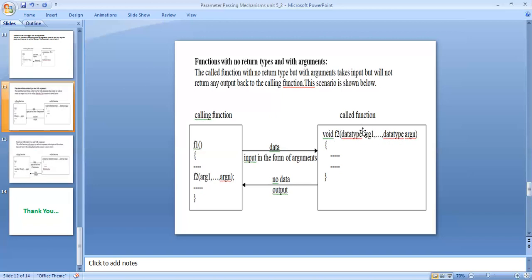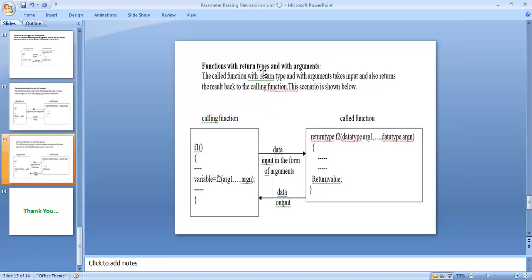We also use pointers here. When using pointers, we write int asterisk variable 1, comma, int asterisk variable 2. Asterisk means the indirection operator. When you declare a pointer, you must compulsorily use the asterisk. This is the function with no return type and with arguments.